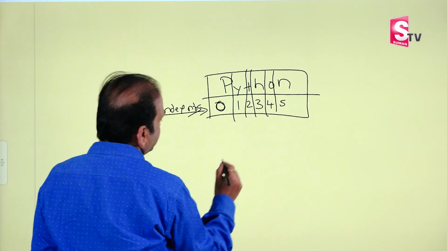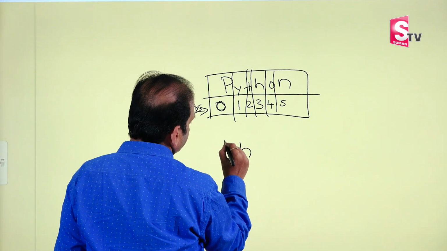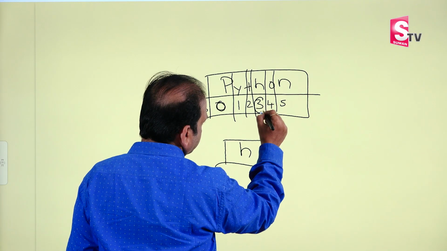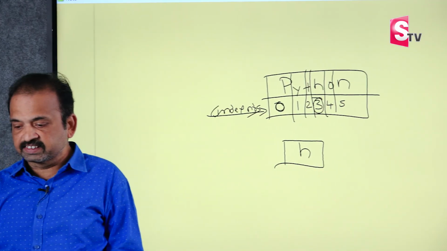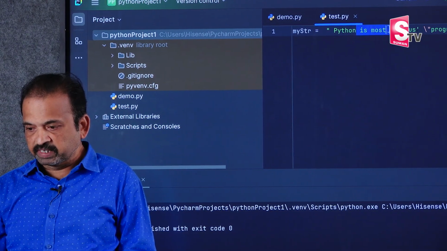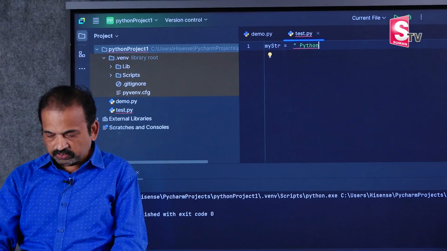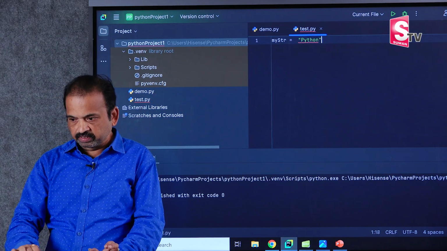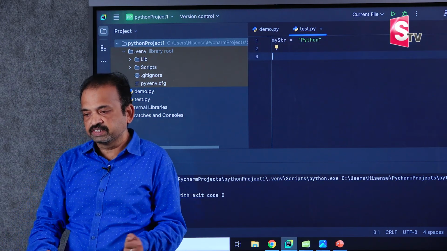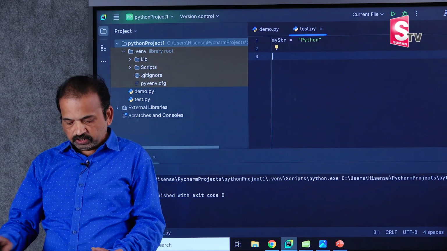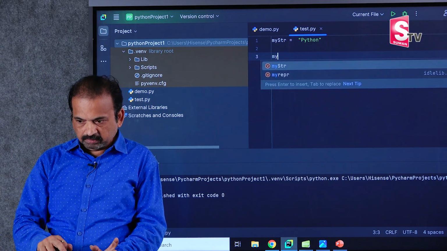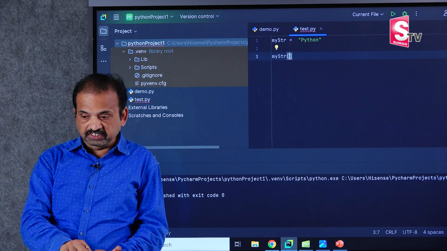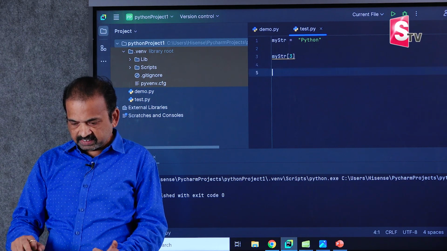Now I want to access this H from this string. If you want to access a single character H, you can use this index number 3. By using this, we can access a single character. For example, this is my string, Python, and I want to access a single character from it. The index number of H is what? 0, 1, 2, 3. Okay. So my str, in square bracket notation, we should give the index number, that is 3. So now I can access.